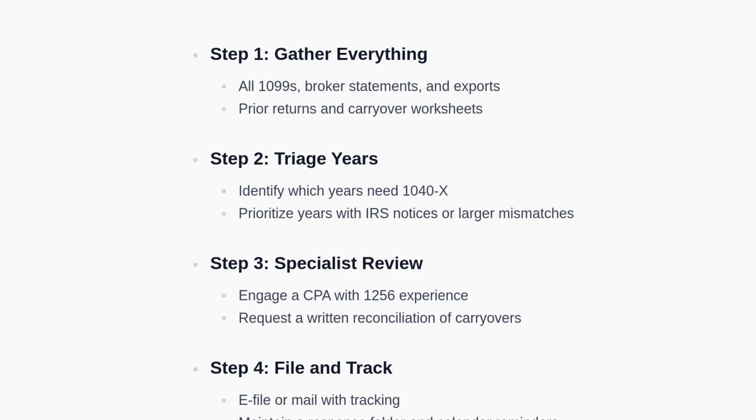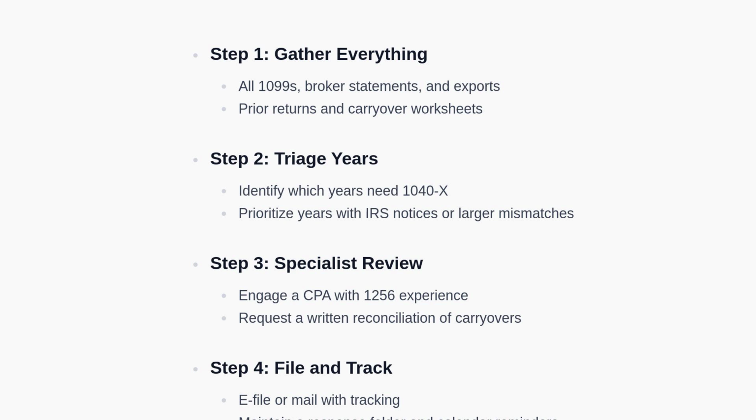First, this action plan provides a simple markdown checklist to move from discovery to resolution. Next, gather all documents and prior returns. Then, triage which years require amendments and prioritize those with notices or large discrepancies. Moreover, engage a CPA experienced with Section 1256 to review and produce a written carryover reconciliation. Finally, file, track, and maintain a response folder and calendar.